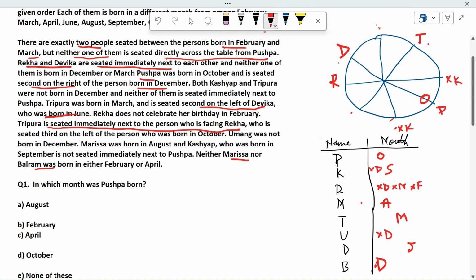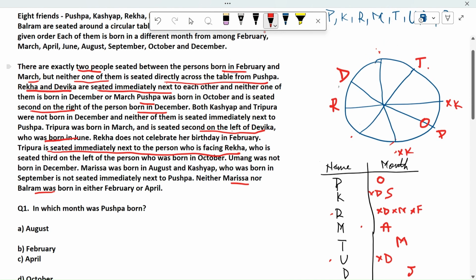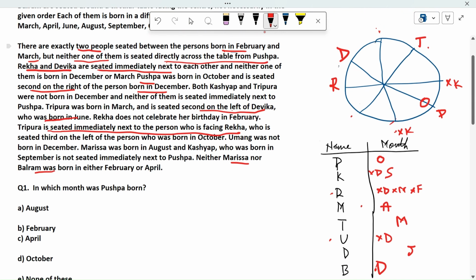Okay, so let's check. Umang, we do not know in which month he is born, and we are with R. These two we do not have a point for which month they are born. So let us check what months there were. February, which is not allotted.